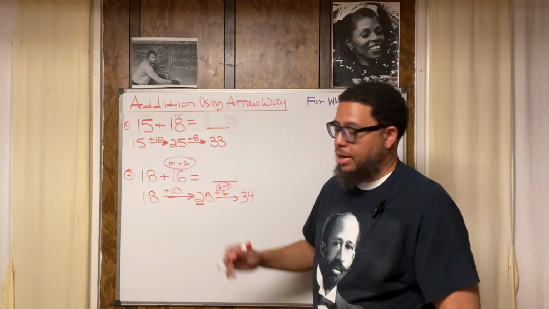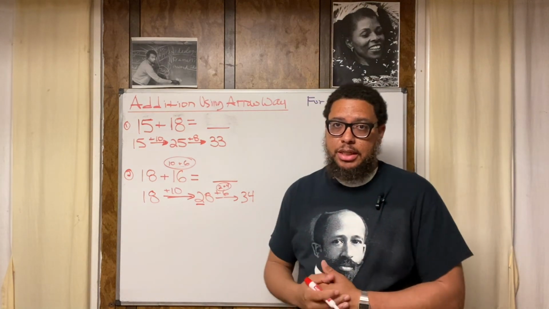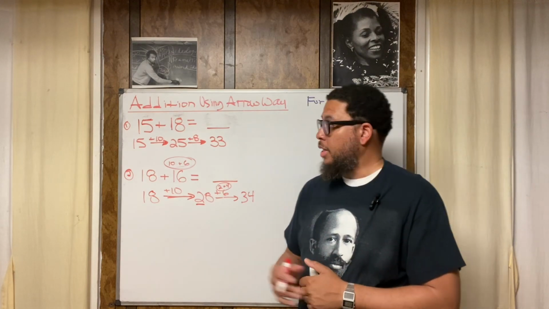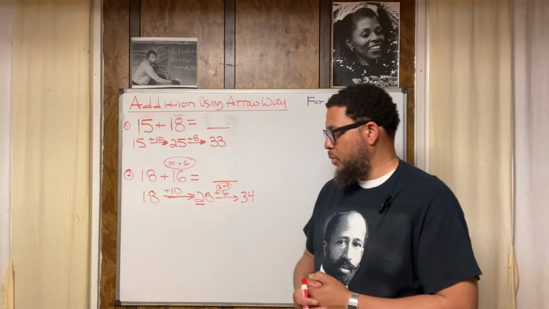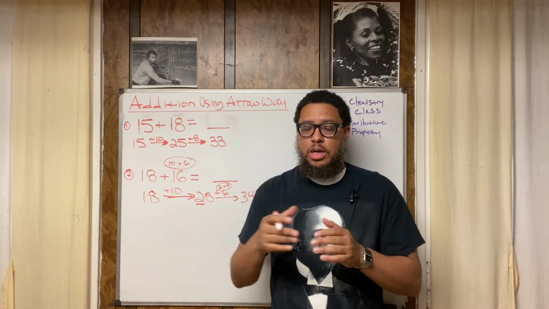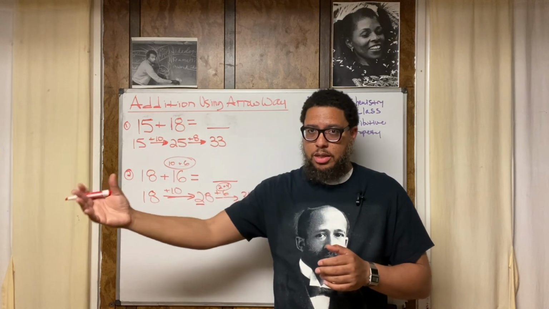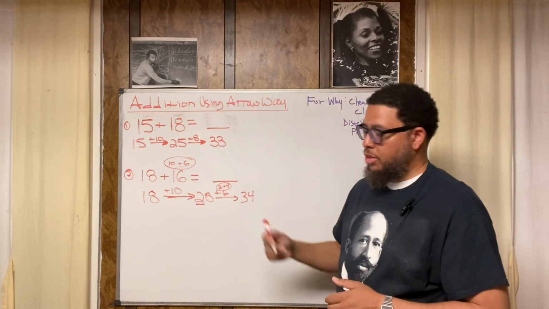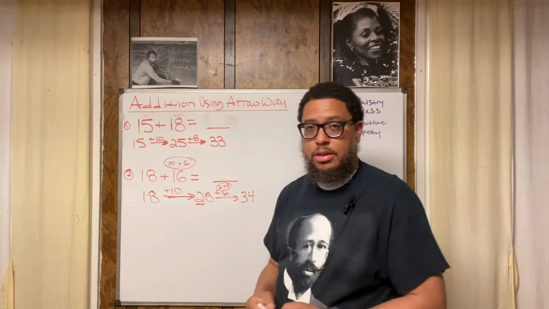Or we could break the 28 down into 20 and 8. Separate the 20 from the 8, and then we got 8 plus 6. What's 8 plus 6? 14. That should be memorized at this point. If we're adding 2-digit numbers, we should already have our single-digit addition facts memorized. So what's 20 plus 14? Well, let's break down the 14 into 10 plus 4. So 20, 10, and 4. What's 20 plus 10? 30. And then what's 30 plus 4? 34. That's our final answer.